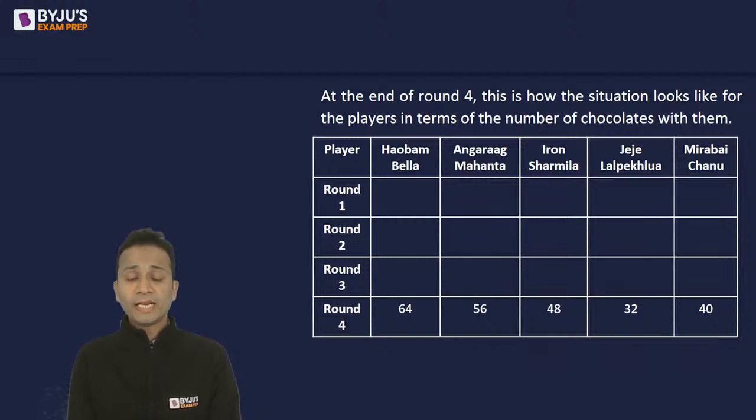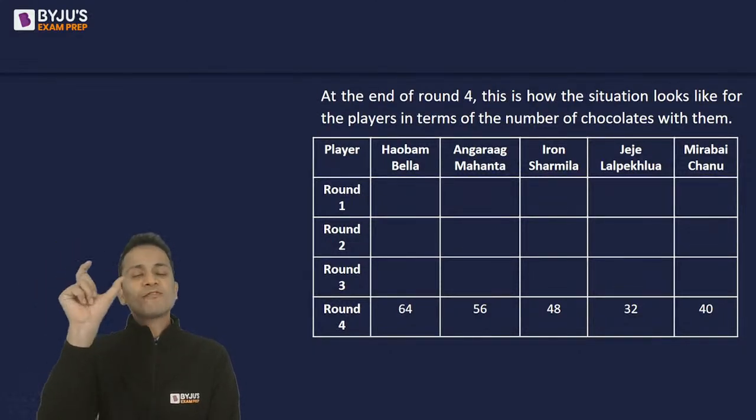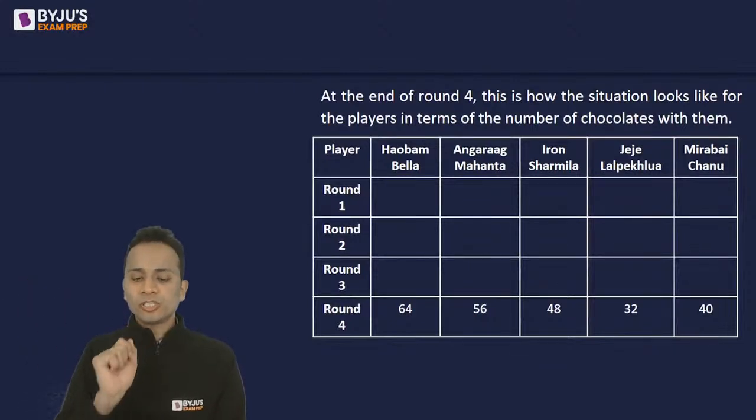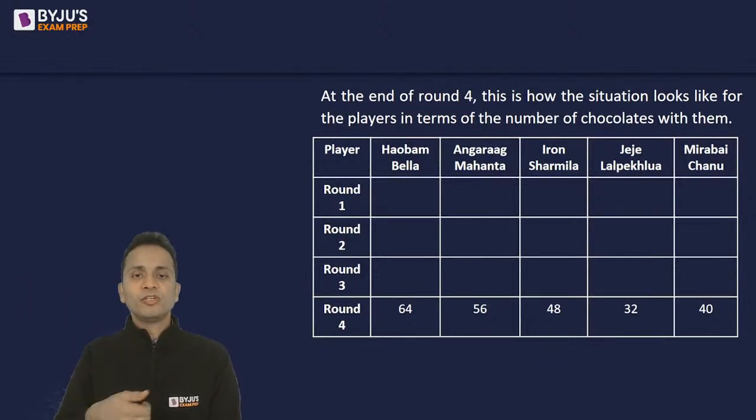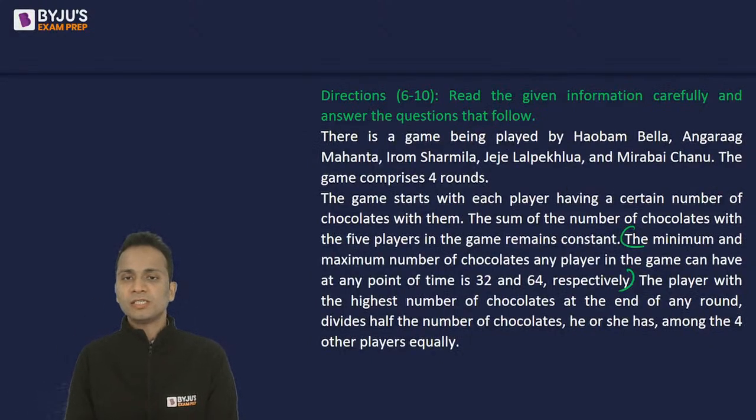At any point in time, if you want me to go back, you can tell me, I'll take you to the previous screen in case you have missed any information or if you want to read the information again. Now, both the Adityas have mentioned that they are done with the set. Good. Now, both of you must have done the backtracking. Now, start from round one and follow the instructions which were given and find out if the numbers that you have calculated are correct or not. I'll take you back to the previous statements.